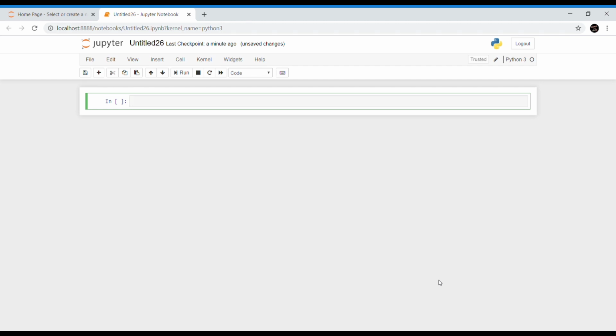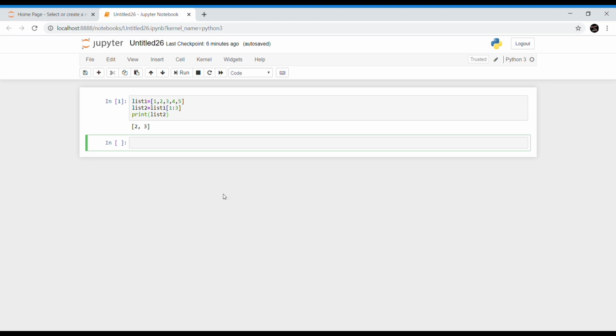Now we will learn how to create a list from an existing list. For this purpose, the slicing operation is used. Now I'm creating a list. Now I'm creating another list. As we have already discussed the slicing operation, if you want, you can also check my previous video for more information.